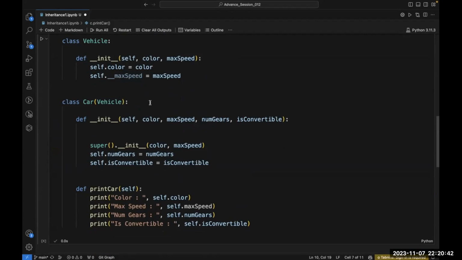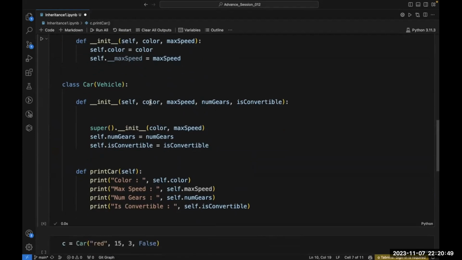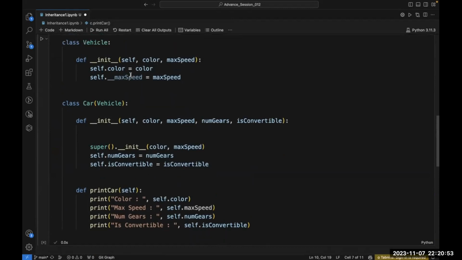This is a very important thing, so I want you to be very focused here. This is a private member, and what you know about private members is that you cannot access them outside your class. There is a method to access them, but in general, in a direct way, you cannot access private members outside your class.